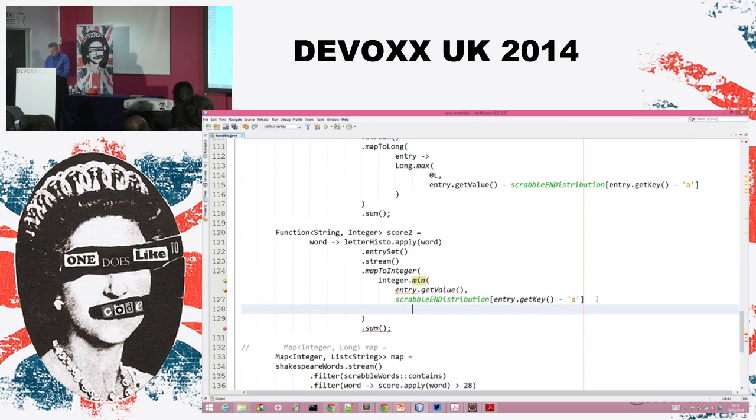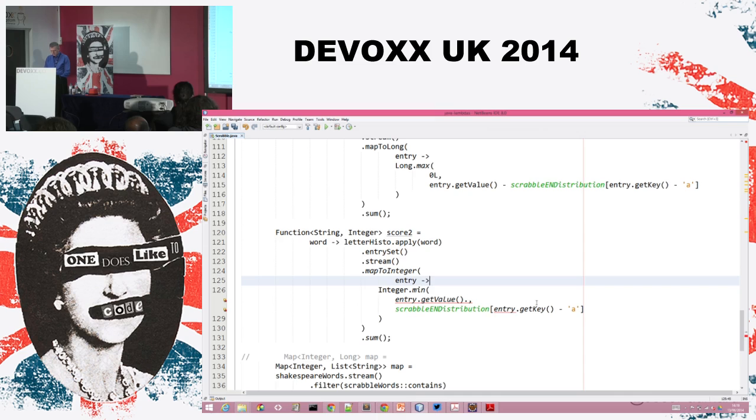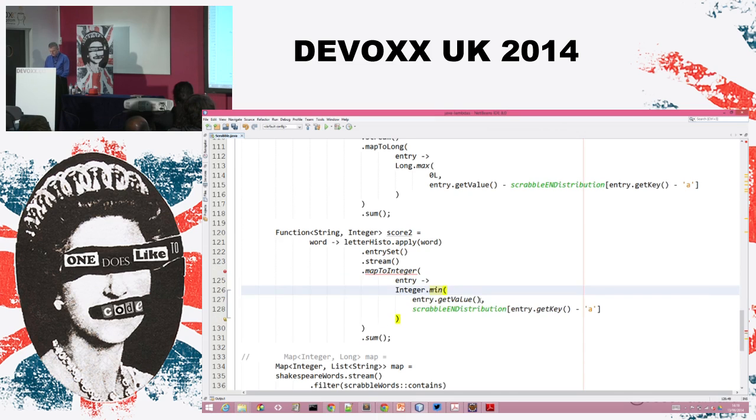Okay. Min value. Now entry.getValue is a long, so I need to take the long value of that. It's a lambda expression. Don't forget about that. So I need entry.getValue. This is a long. So I need to take the long value of that and cast it to an int, since I need it for the Java code. Map to int, did I say? And that's it.